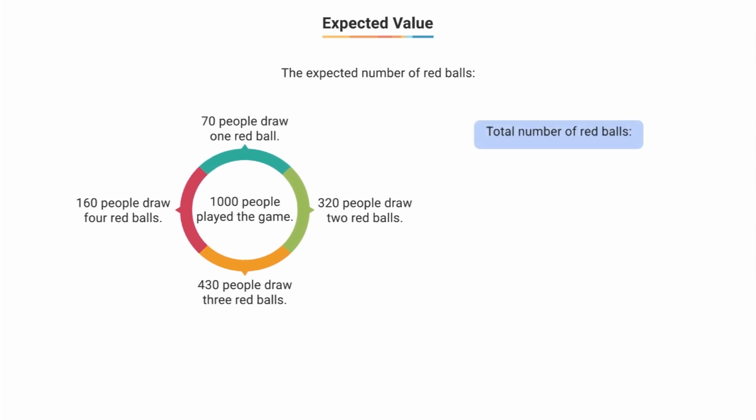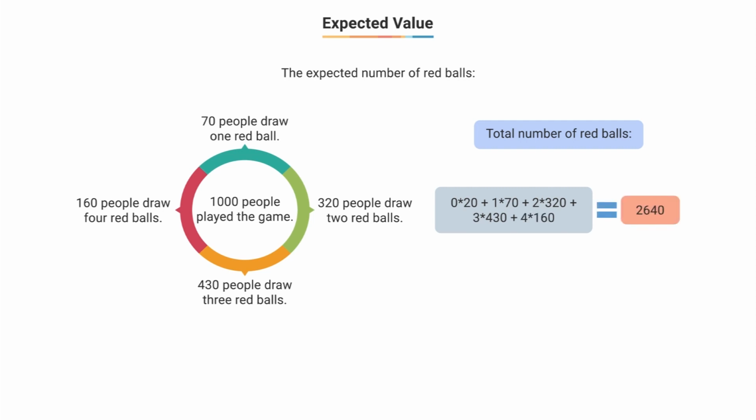So I can say that the total number of red balls we'll get after 1000 attempts at the game will be 0 into 20, 1 into 70, 2 into 320, 3 into 430 plus 4 into 160. The sum of all these events gives us 2640 red balls. So basically we saw 2640 times a red ball in our 1000 experiments.